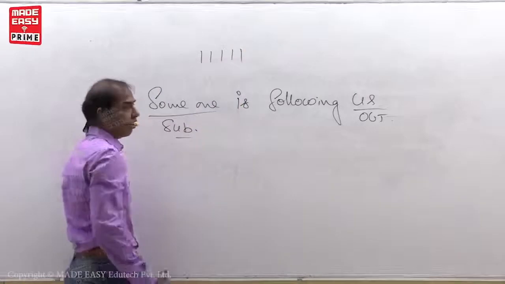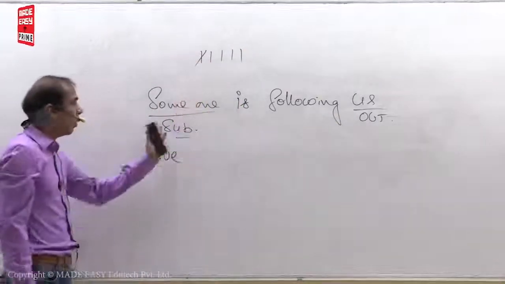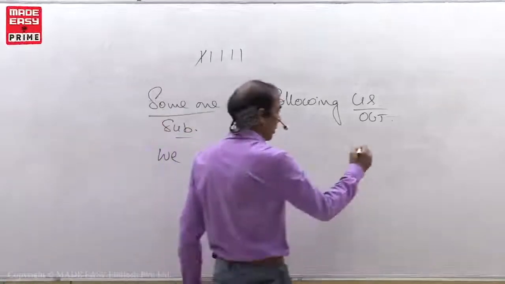1, 2, 3, 4, 5. First, put object in the place of subject. Us changes as we. Put subject in the place of object. Someone.